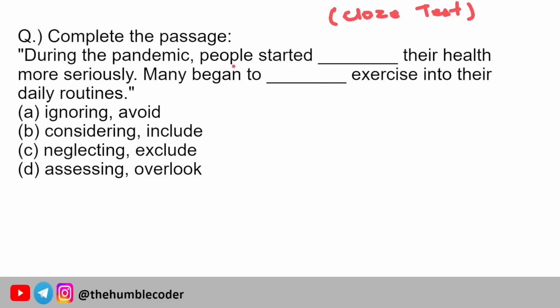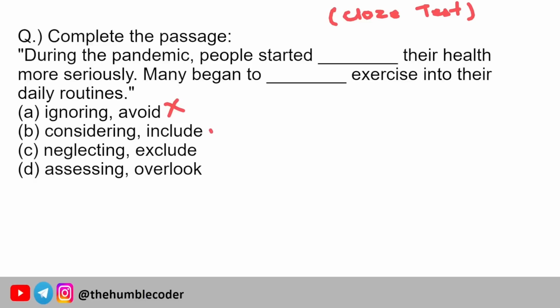During the pandemic, people started dash their health more seriously. Many began to dash exercise into their daily routines. The options are ignoring, avoid, considering, include, neglecting, exclude, assessing, overlook. So let's try to fit in the first option, which is many people started ignoring their health more seriously. No, definitely people were not ignoring their health, instead they were taking care of it. So the second option, many people started considering.